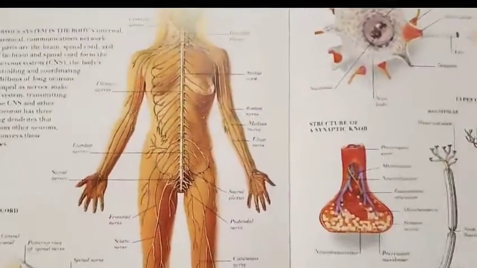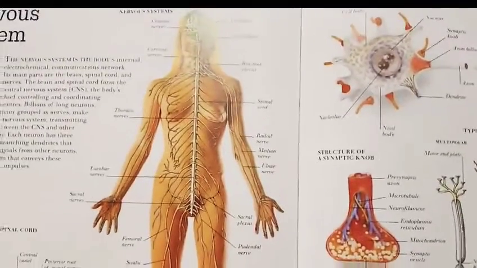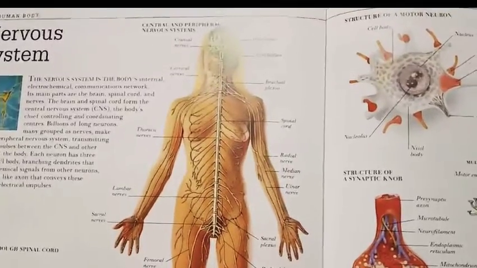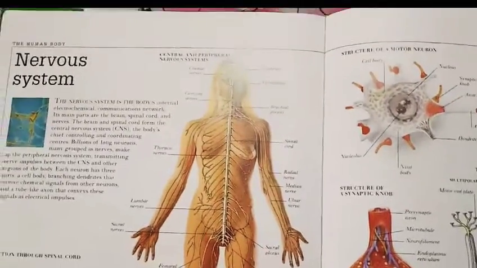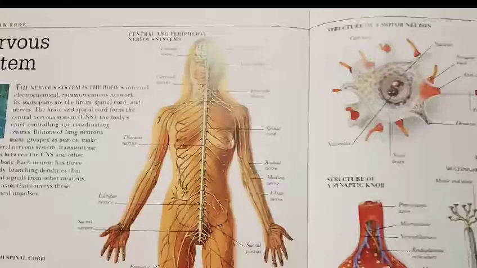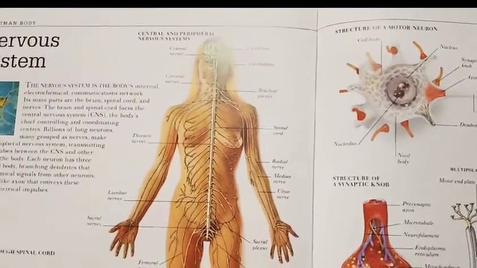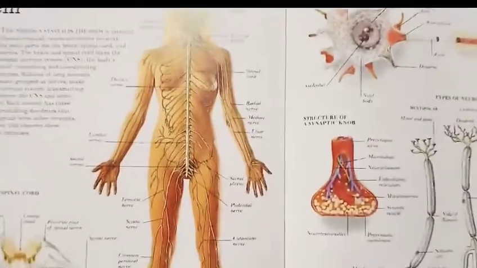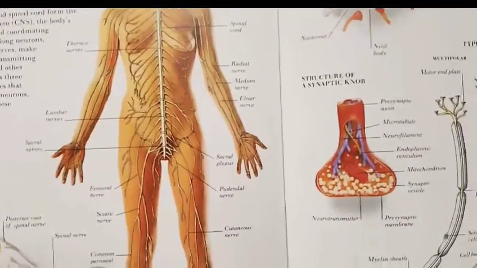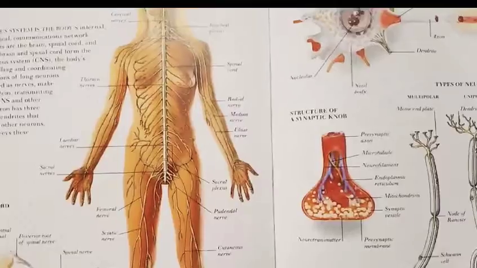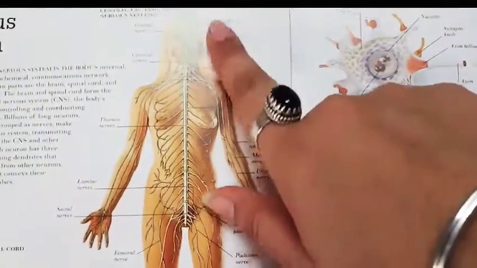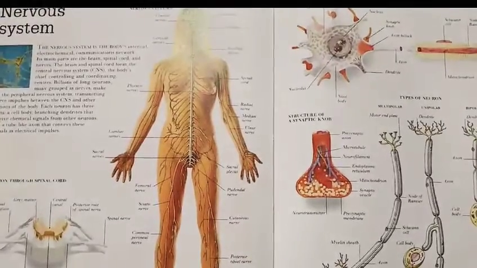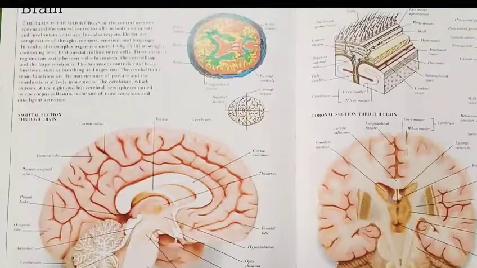Okay, so here you can see the nerves which are present in the sensory organs. And what are the sensory organs? These are the eyes, nose, ears, tongue and skin. Whenever any stimulus occurs, or any change is created in the sensory neurons, they transfer all the information to the brain, and our brain will respond accordingly. Okay, this is about the nervous system.